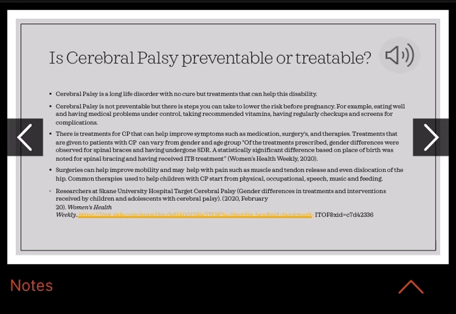Women's Health Weekly, 2020. Surgeries can help improve mobility and may help with pain, such as muscle and tendon release and even dislocation of the hip. Common therapies used to help children with CP include physical, occupational, speech, music, and feeding therapy.